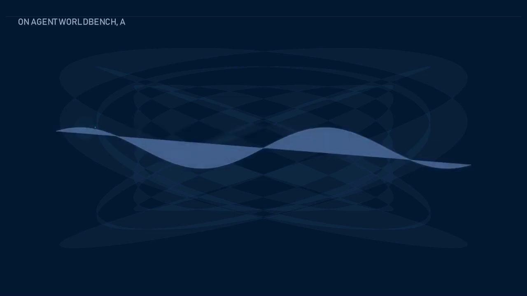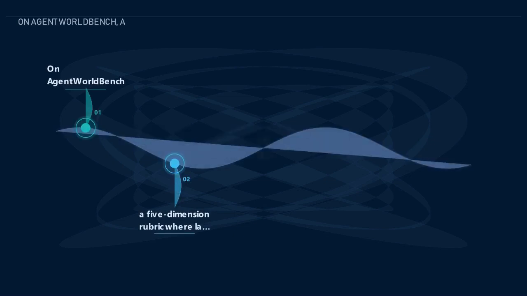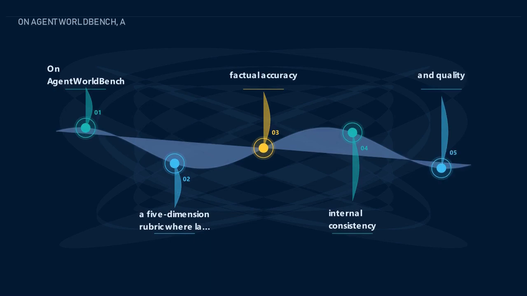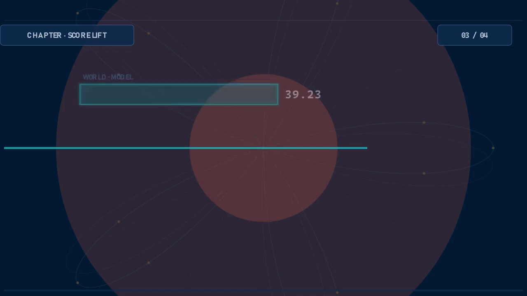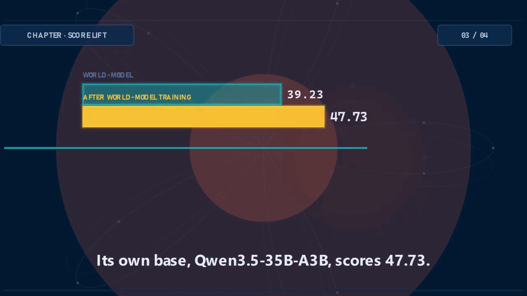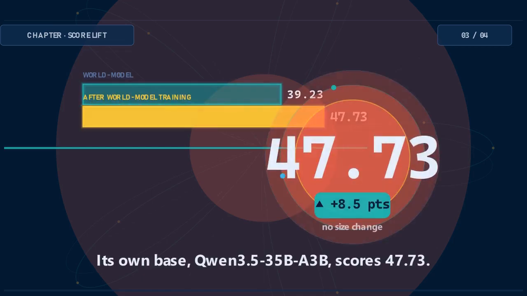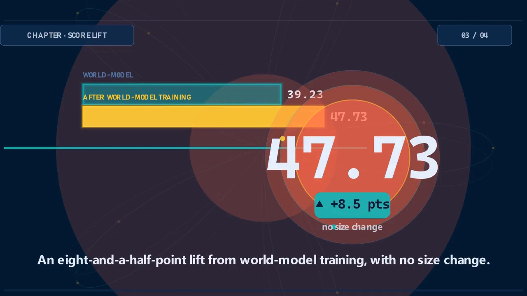On AgentWorldBench, a 5-dimension rubric where language model judges score predicted outputs on format, factual accuracy, internal consistency, realism, and quality, Qwen-AgentWorld hits 56.39 overall. Its own base, Qwen 3.5-35B-A3B, scores 47.73. That is an 8.5-point lift from world model training with no size change.